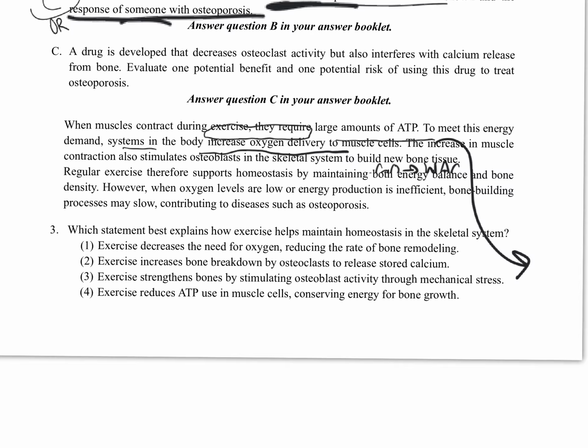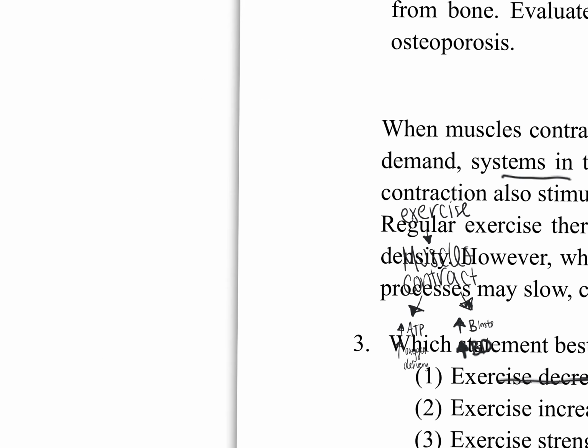Okay. Regular exercise, therefore, supports homeostasis by maintaining both energy balance and bone density. However, when oxygen levels are low or energy production is insufficient, bone building processes may slow, contributing to diseases such as osteoporosis. All right, I made this little flow chart over here. It says when exercise is happening, that leads to muscles contracting, which leads to two things. One is higher ATP and higher oxygen delivery, and two is higher osteoblasts and higher bone density.